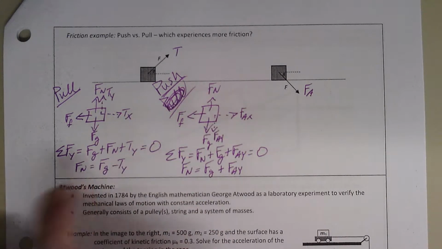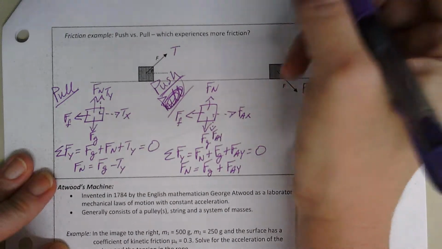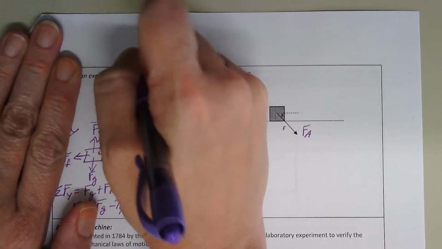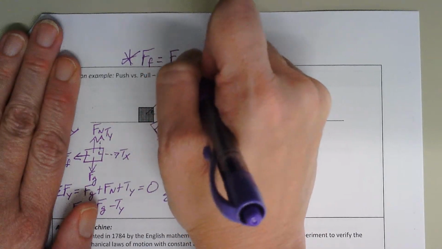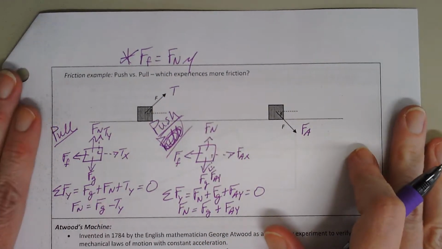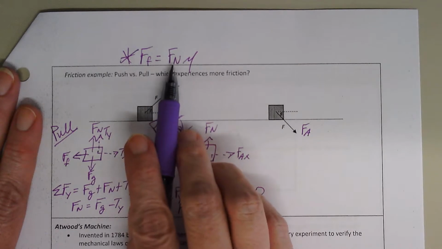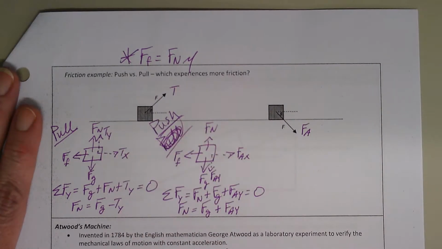So your normal force is what determines your friction, right? Because remember that your friction equals the normal times the mu. So the higher your normal, the more friction you have.